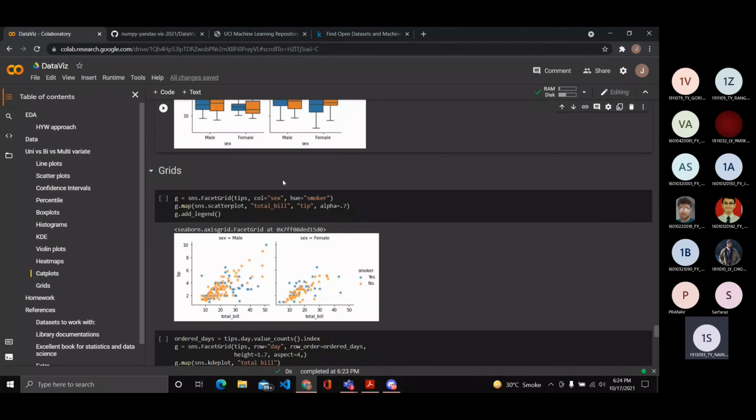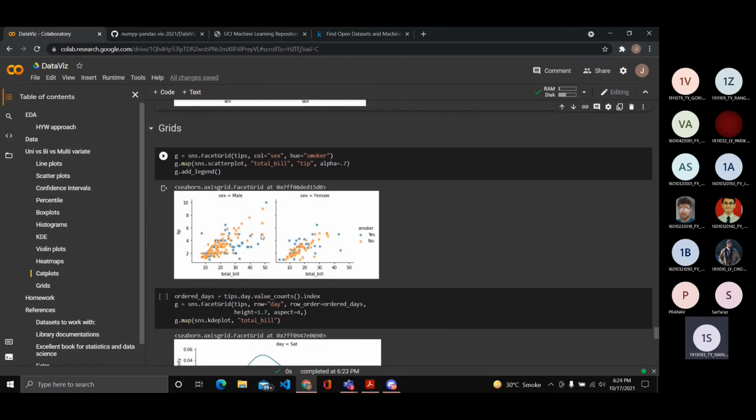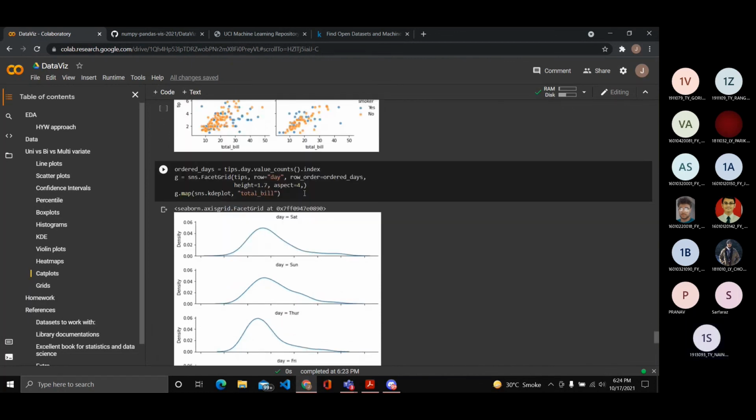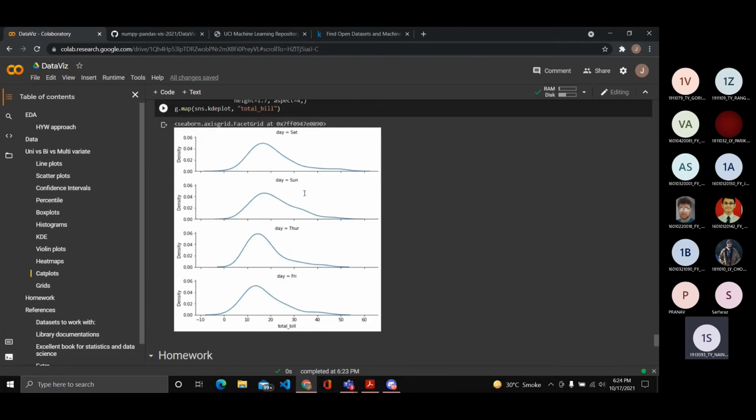A more complex example of that will be grids, basically achieving the same thing, but not being restricted to categorical values, showing all different types of numerical values as well. This is a very similar graph that you've seen before, but in a different format.